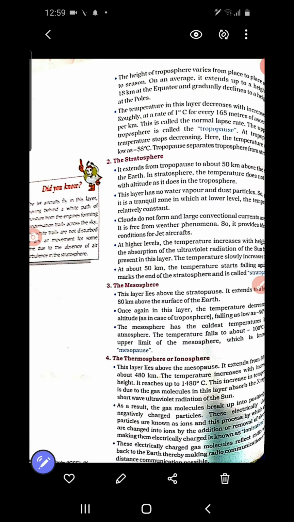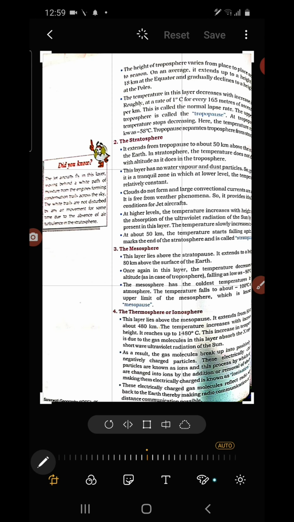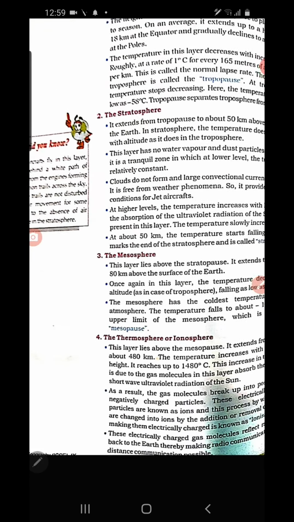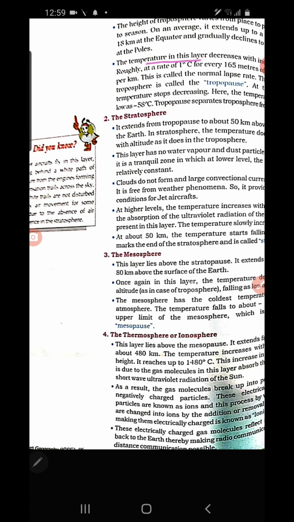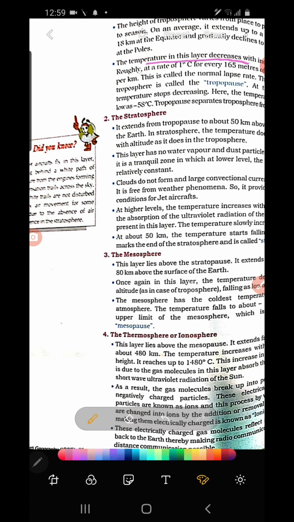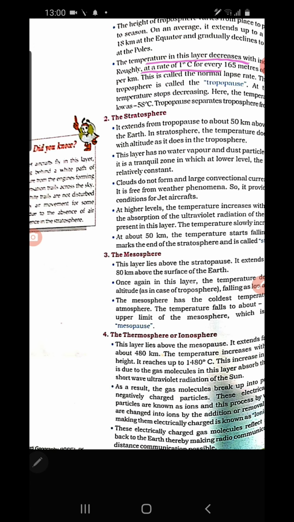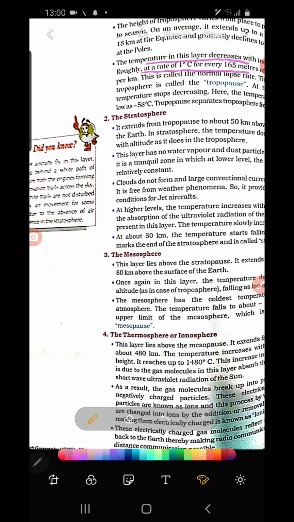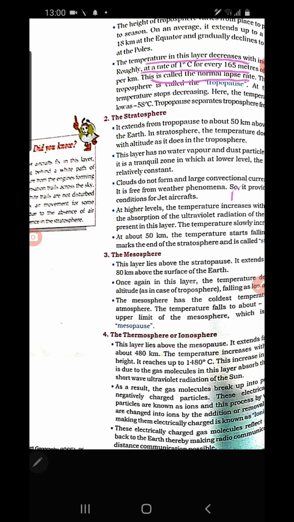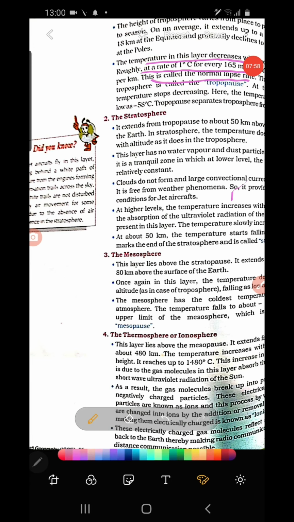Okay. So now we underline that point here. What is normal lapse rate? The temperature in the layer decreases roughly at the rate of 1 degree Celsius for every 160 meters. So this is called normal lapse rate. Okay. Next. At the tropopause, the temperature is minus 58 degrees Celsius. Because the maximum temperature decrease has happened, the lowest temperature here is minus 58 degrees Celsius.